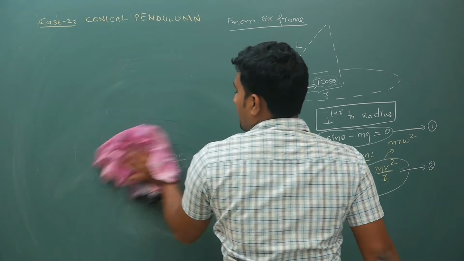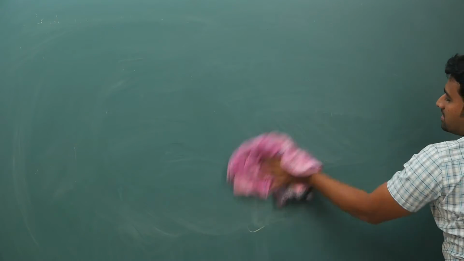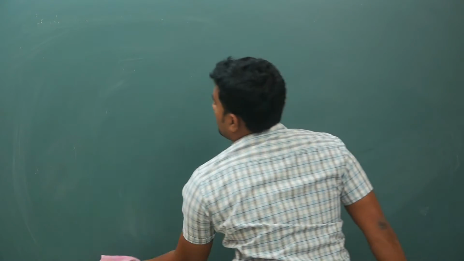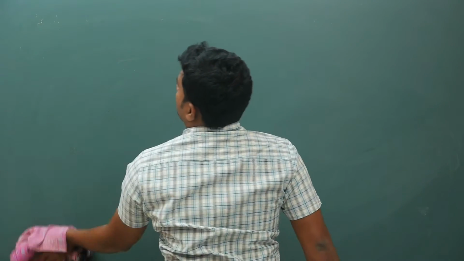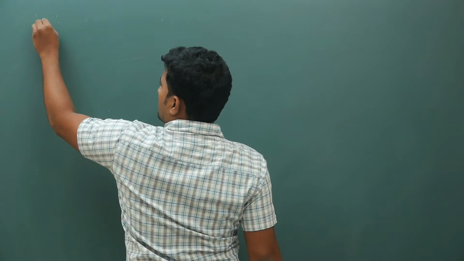Next, you have done your conical pendulum case. Your next case is case 3.